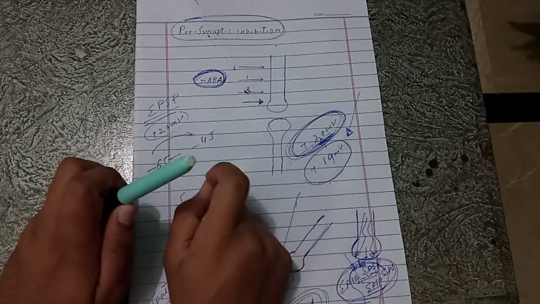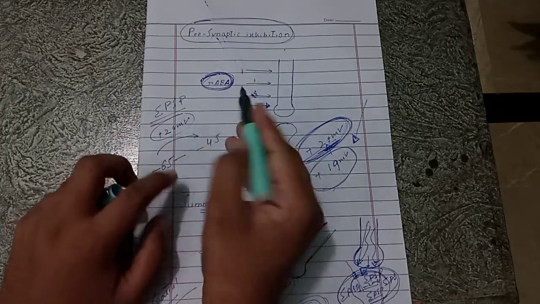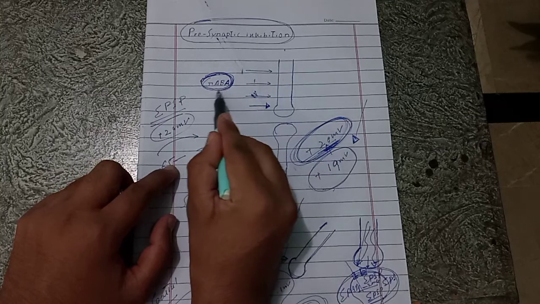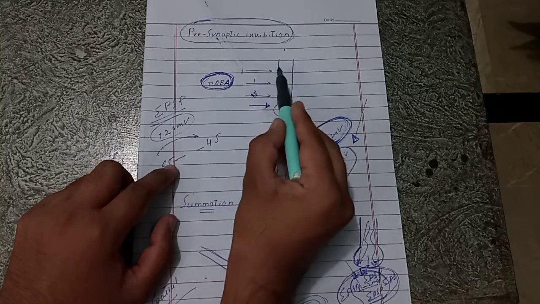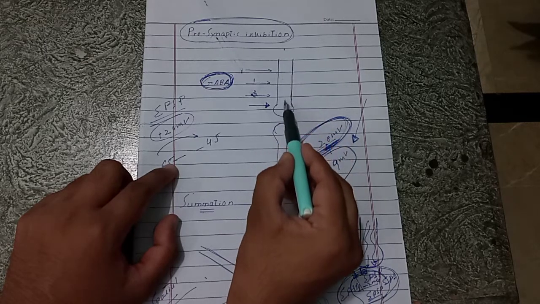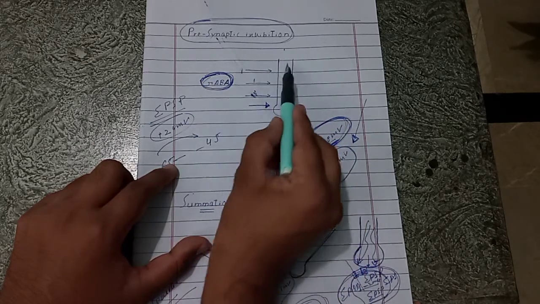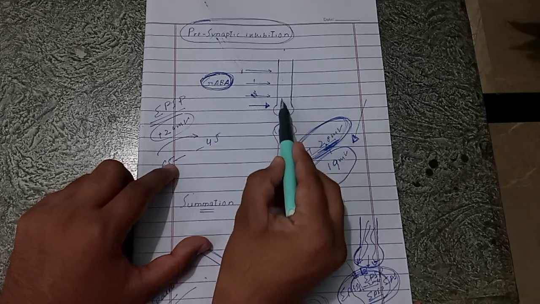What is the mechanism of this presynaptic inhibition? In presynaptic inhibition, inhibitory substances are released on the sides of the nerve fibrils before the signal reaches the presynaptic terminal. This is the presynaptic terminal. The signal is coming in this direction.